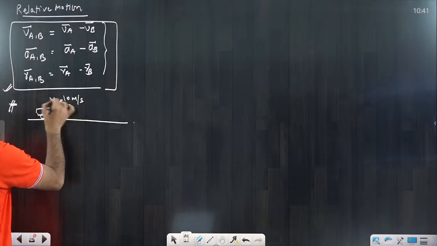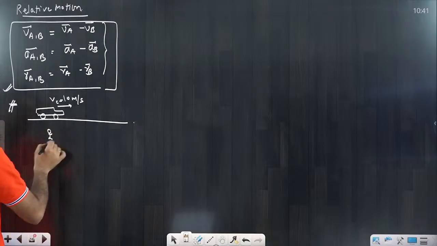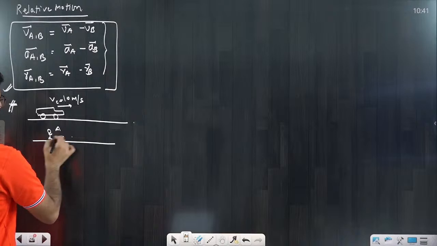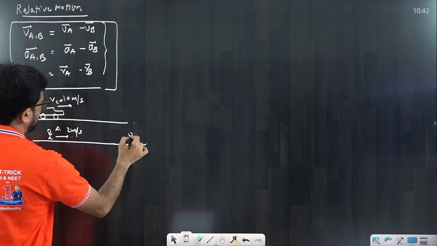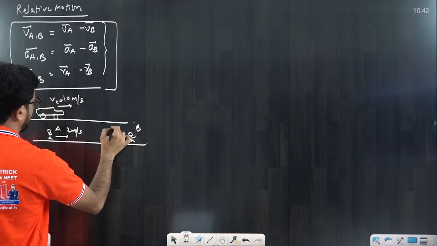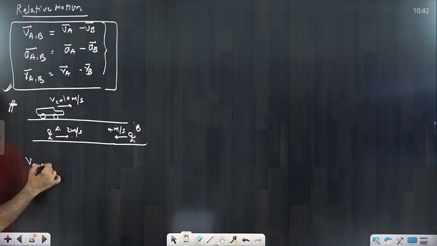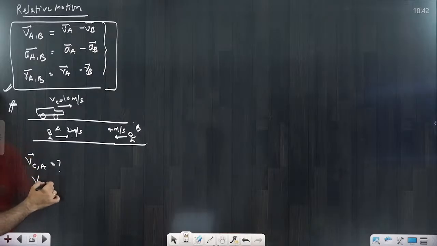Okay, this is the velocity of the car, and there is one man here, and he is also moving in the same direction with a speed of 2 meter per second. There is another man, that I am calling B, moving with a speed of 4 meter per second. Now the question is: find the velocity of the car with respect to A first. Second, the velocity of the car with respect to B. These are two basic questions they are asking.